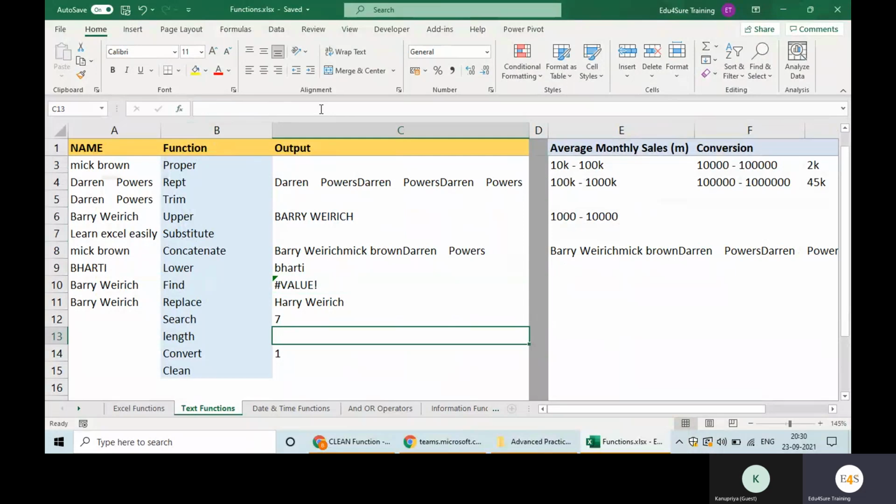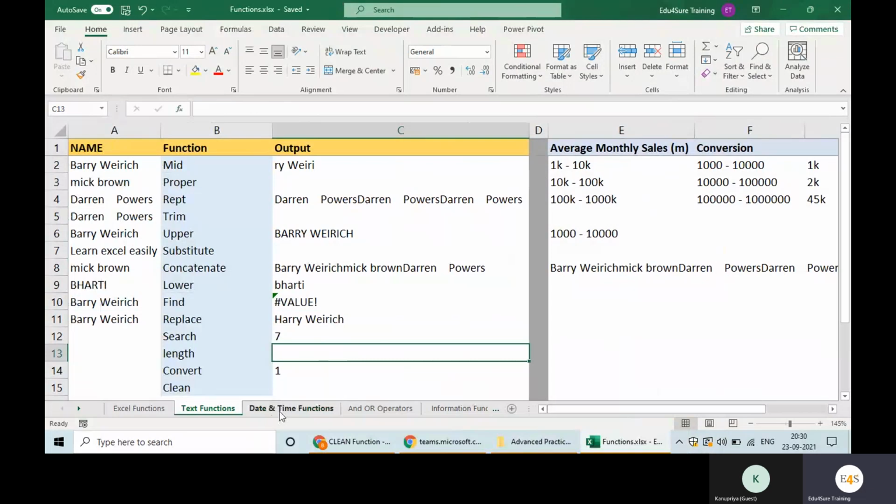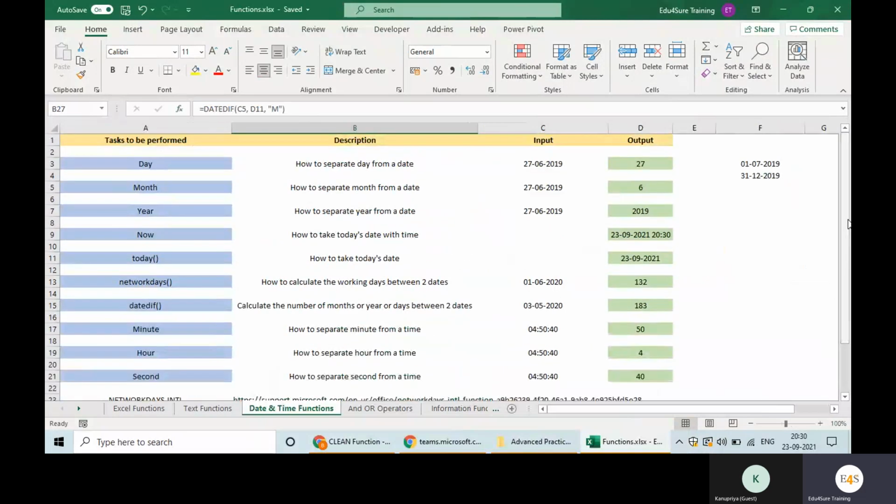So anytime you are planning to use any such functionality, always go for the search function. And this is the answer to this question: find is case sensitive, search is not. Got it? Okay. Date and time functions, a very important topic.